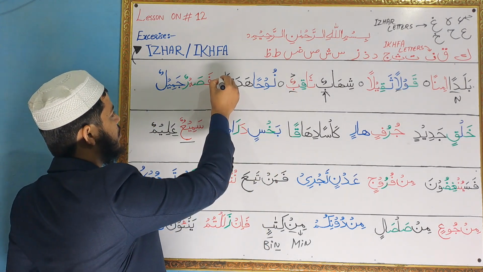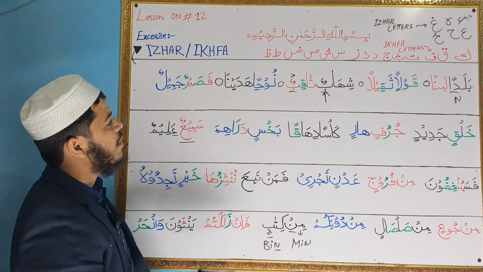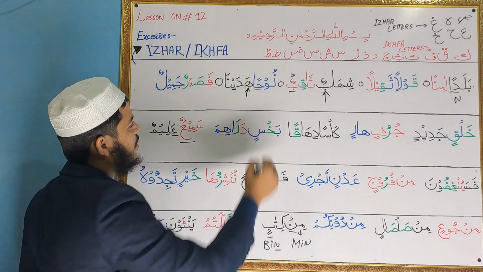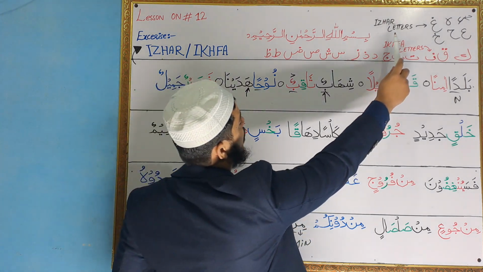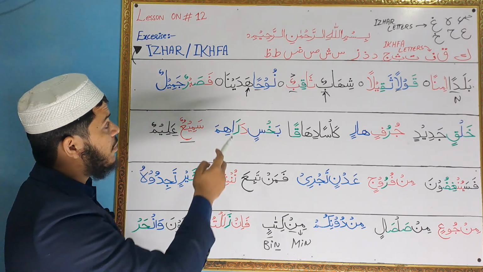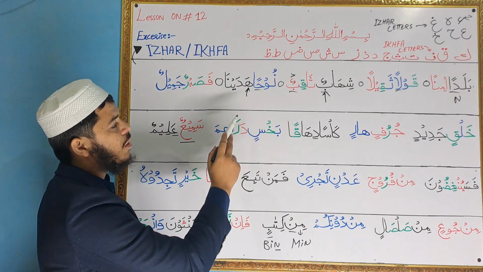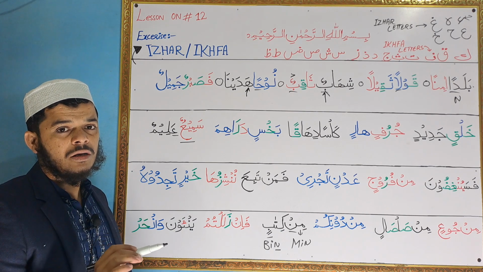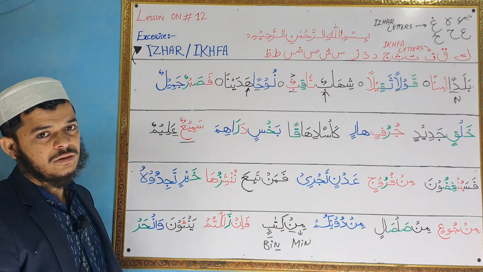Next, we see this ha is coming with tanween, and after it the letter ha is coming. This letter we have to focus. So the letter ha is from the throat letters, and we will do clear sound, we will do izhar sound there. Nuhan hadaina. Okay, nuhan hadaina. If we stop there, it will be the same.